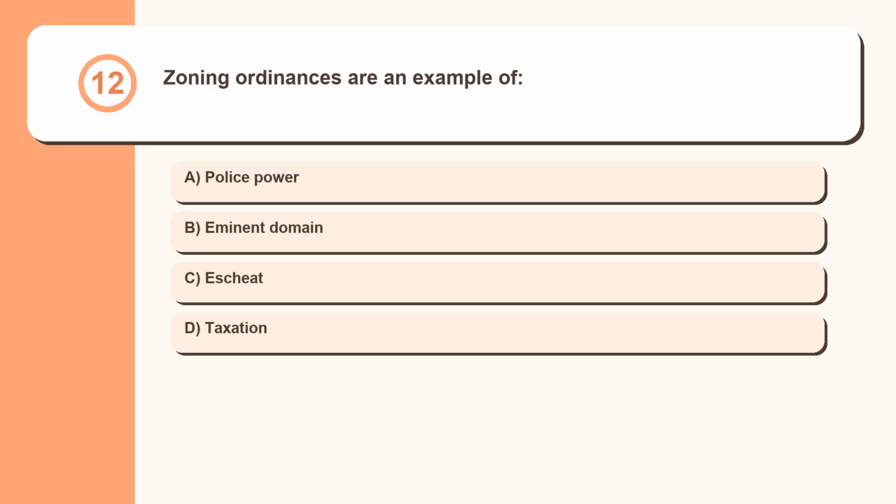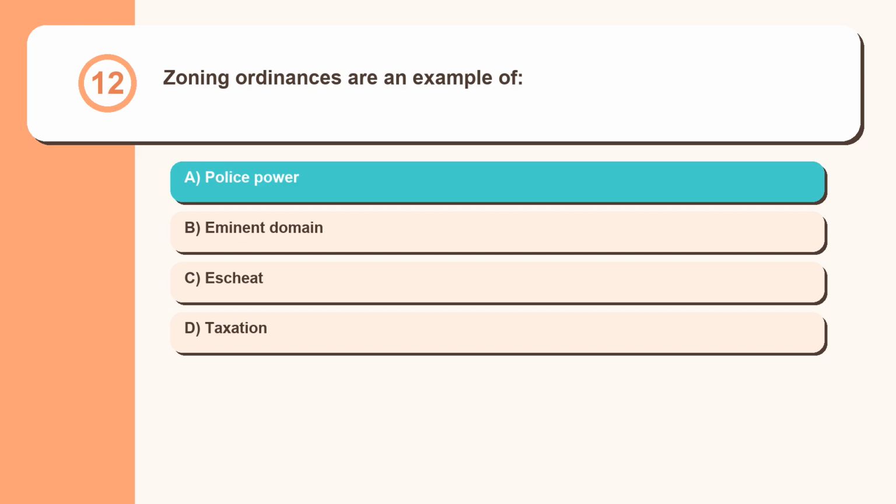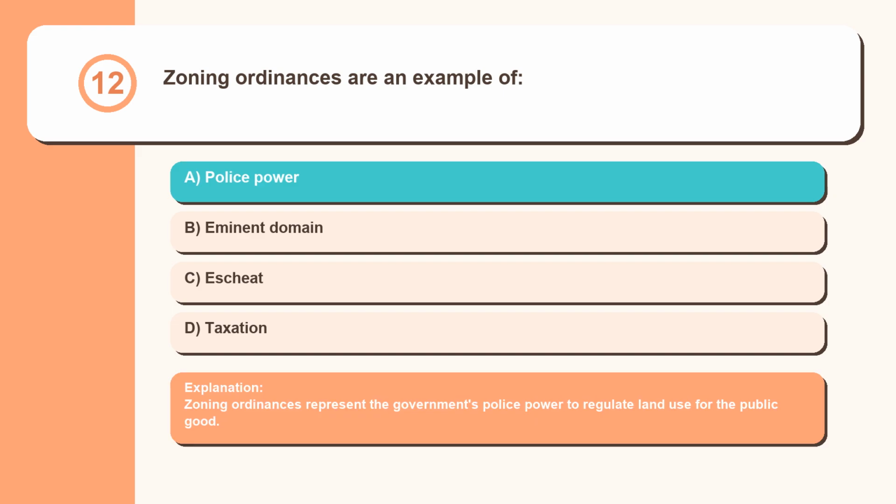Question 12. Zoning ordinances are an example of: police power, eminent domain, escheat, taxation. Zoning ordinances represent the government's police power to regulate land use for the public good.